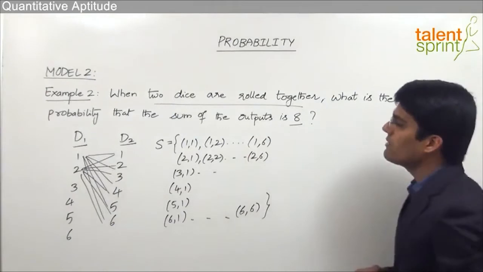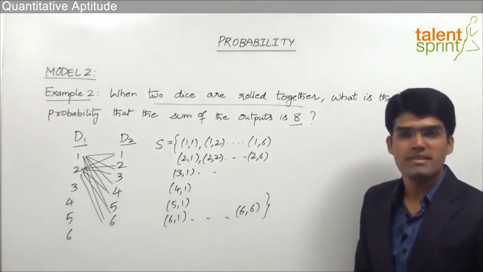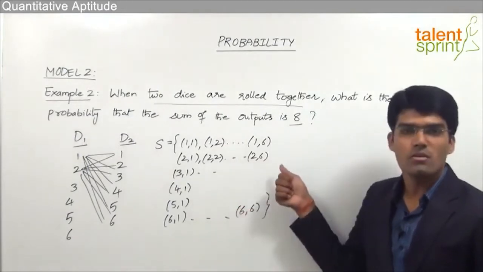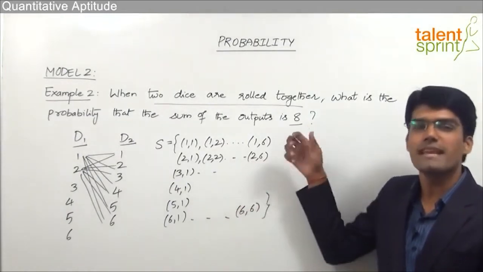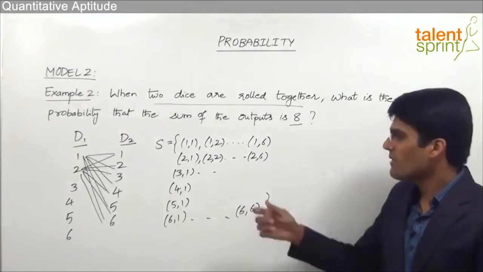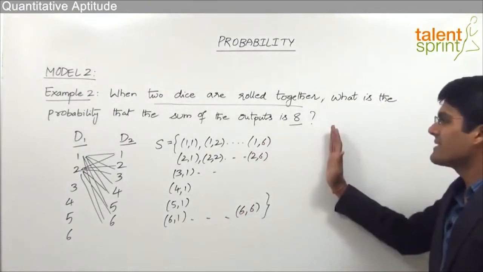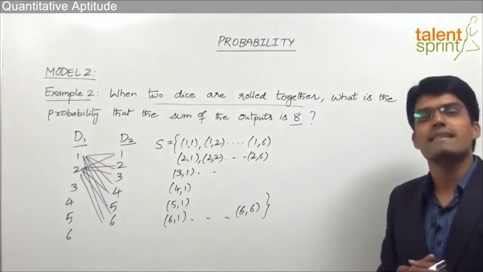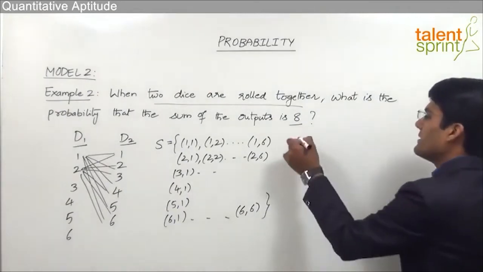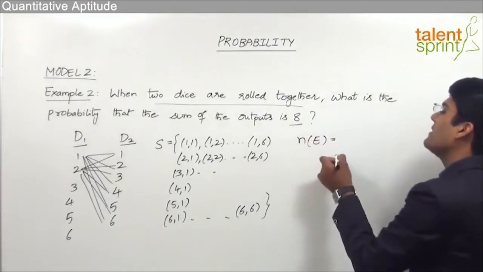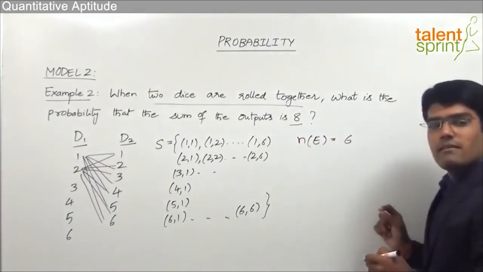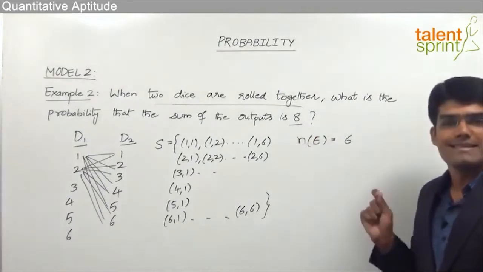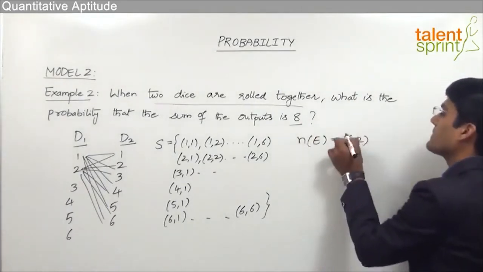Here we need to find out the probability that sum of the outputs is 8. Now writing down the complete sample space and taking those outcomes where the sum of the outputs is 8 becomes a very lengthy task. So instead of completing the sample space, let us directly understand what outcomes can give us the sum of the 2 outputs as 8. Let's say the first die shows a 6. Then we should have 2 as the output for the second die so that the total is 8. 6 plus 2 is equal to 8.